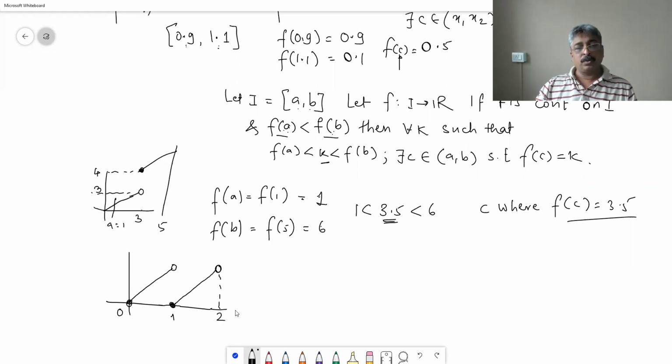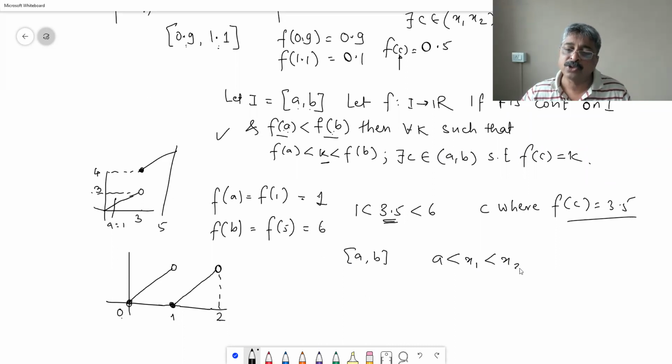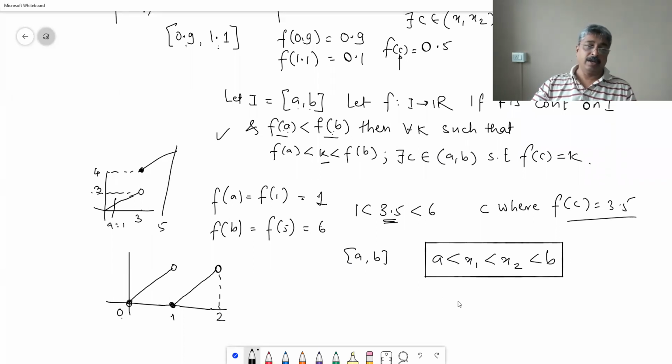Okay. Now, if you take the approach that my a is equal to 0 and b is equal to 2, then this is going to go through, no issue. What I am trying to tell you is, saying that a comma b, then this property should be available. You have to give me such an example such that this property is true for every a, x1, x2, b in the subinterval. So you have to stretch yourself.